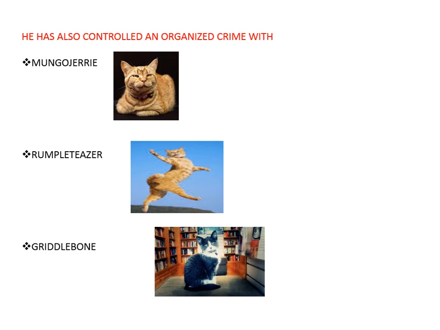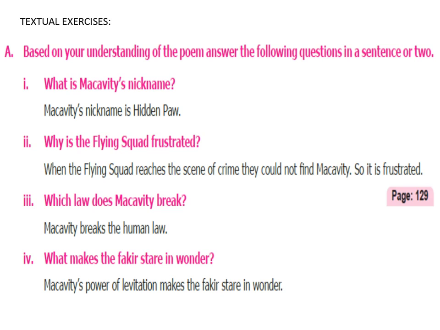He has also controlled and organized crime with the partners Mungojeri, Rumpelteazer, Riddlebone, etc. Now we are going to see the textual exercises given in this unit. Based on your understanding of the poem, answer the following questions in a sentence or two.